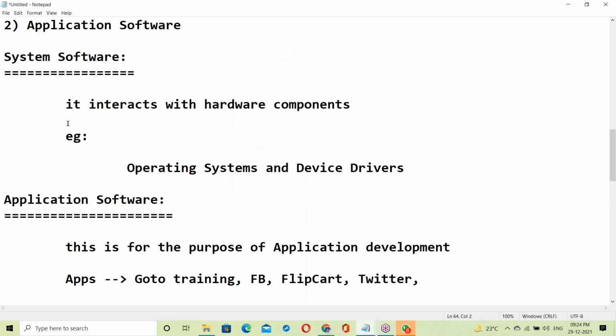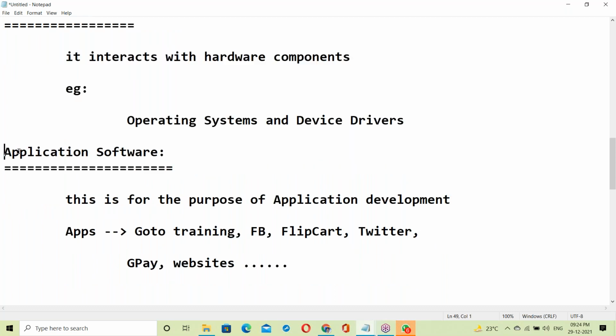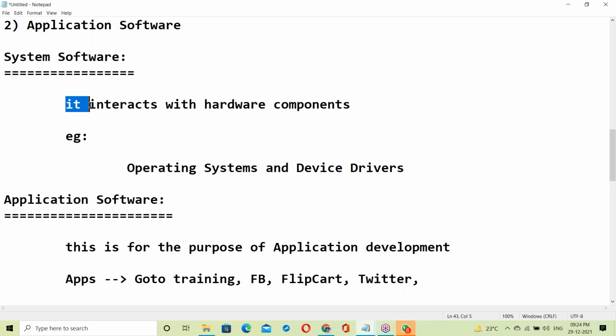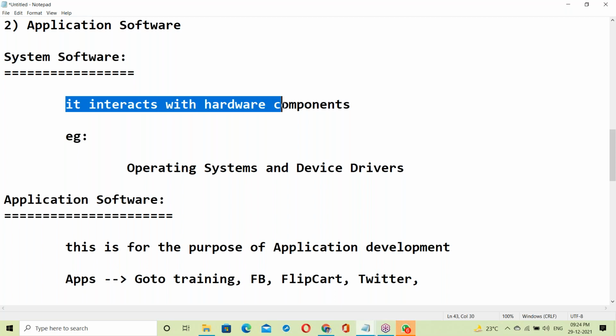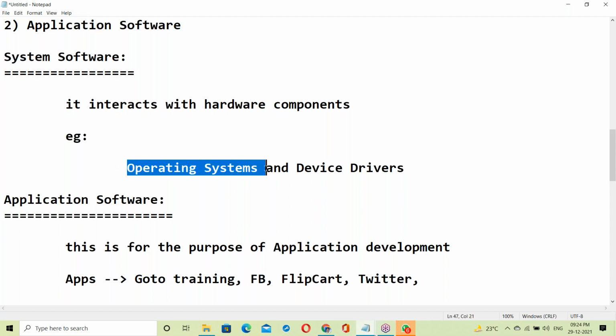See, what is system software? It interacts with hardware components. Application software never interacts with hardware components. Any software which is interacting with hardware components is system software. Only the OS and device drivers can interact with hardware components, others cannot.